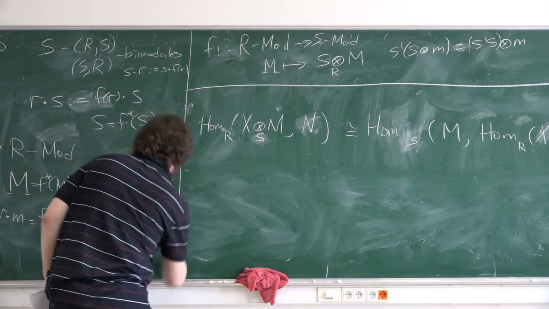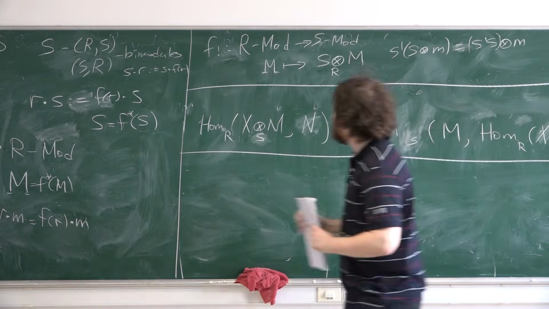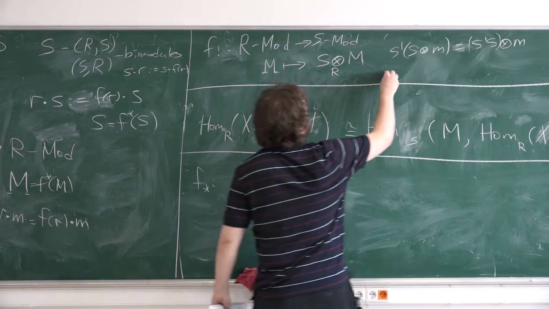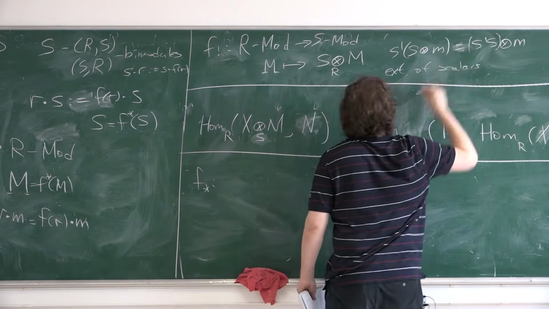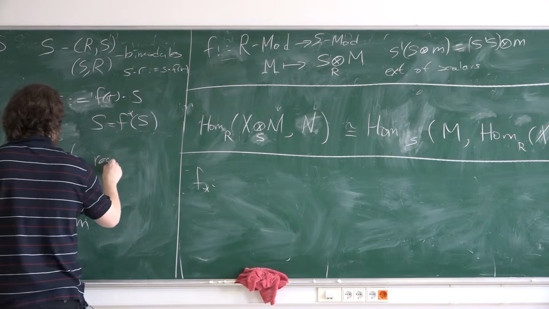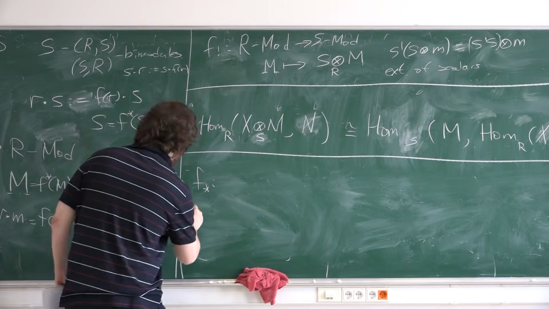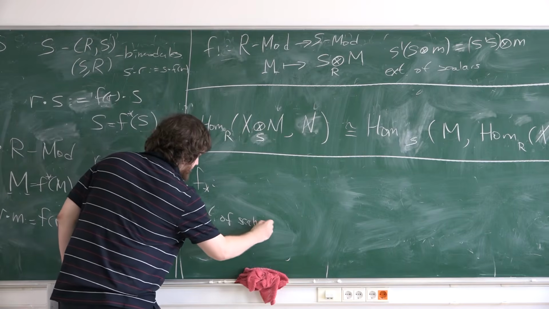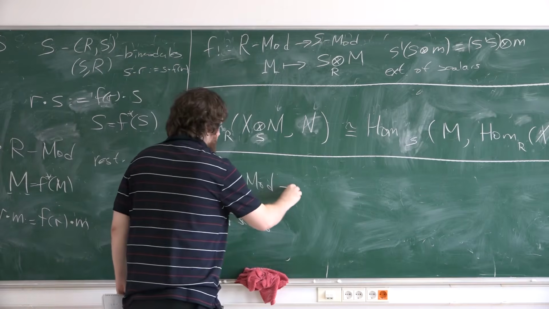And you can consider another thing: co-extension of scalars. Extension of scalars, restriction of scalars, and co-extension of scalars, also from R modules to S modules.